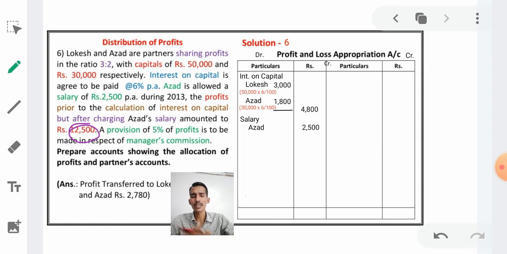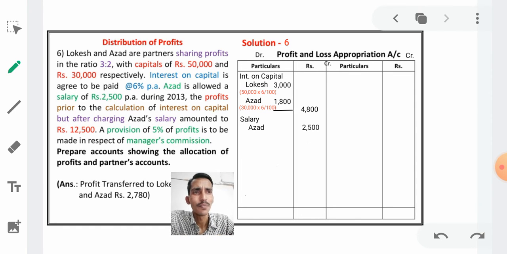After deducting Azad salary we got 12,500. If we add that 2500, the total profit will be 15,000. Therefore, in our business we got the profit 15,000. How? Because after deducting the salary of Azad, the profit is 12,500. If we did not deduct the Azad salary, then it is 12,500 plus 2,500.